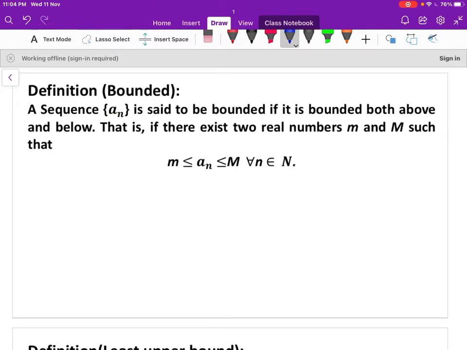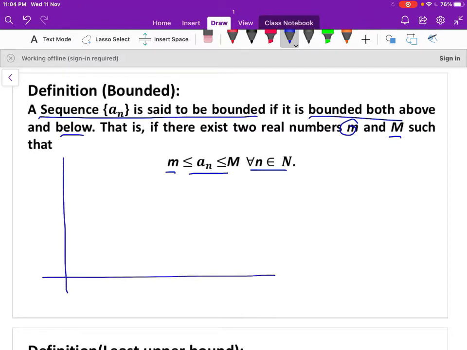We'll define the boundedness of a sequence. A sequence an is said to be bounded if it is bounded both above and below. That is, if there exist two real numbers m and capital M such that m is less than or equal to an, less than or equal to capital M for all n belongs to N. So we can show it graphically. On the x-axis you represent n values and the y-axis represents an values.